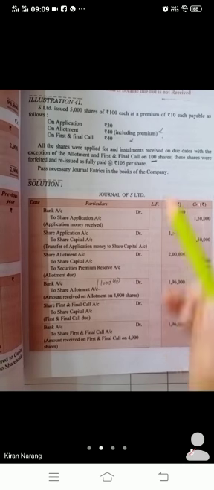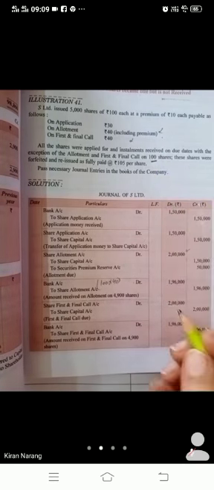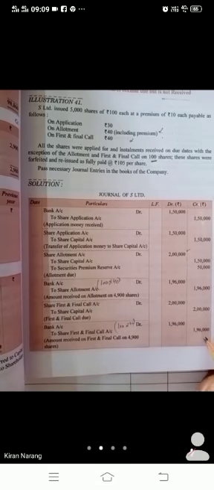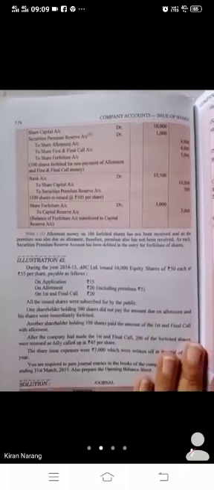Then we will do the first and final call, 2 lakh. Same day again we will not receive the final call on 100 shares. 100 into 40, we will not receive 4,000. So 2 lakh minus 4,000, 196. Now we have to cancel these shares. How will we cancel these shares? By passing a journal entry for forfeiture of the shares.